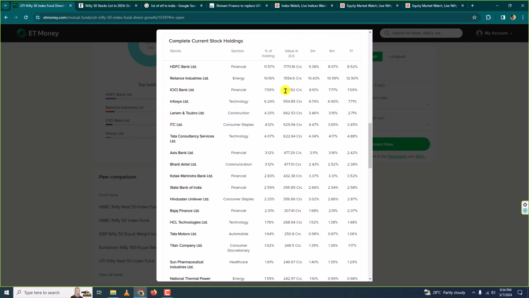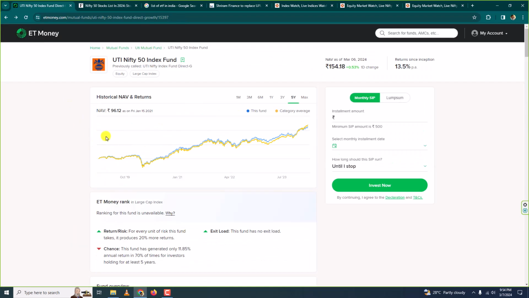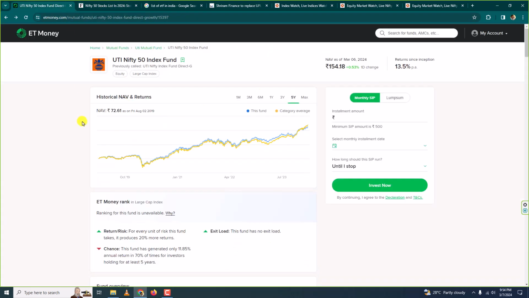Alright. So what happens is the money that we invest in this mutual fund would be spread out on all these companies in these proportions. So basically it is like investing in Nifty itself. Okay, so the returns that you get by investing in this mutual fund would be almost equal to the returns of Nifty 50 index, and this is why these are called index funds, because they try to mirror the index.